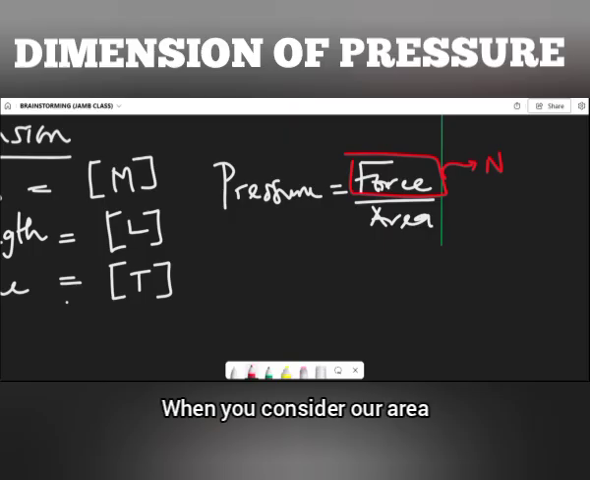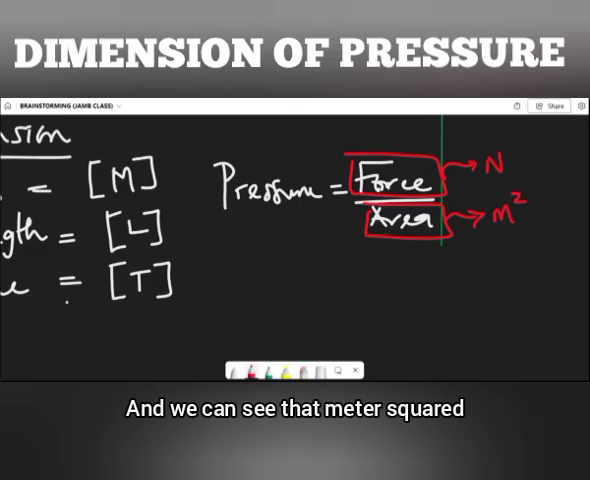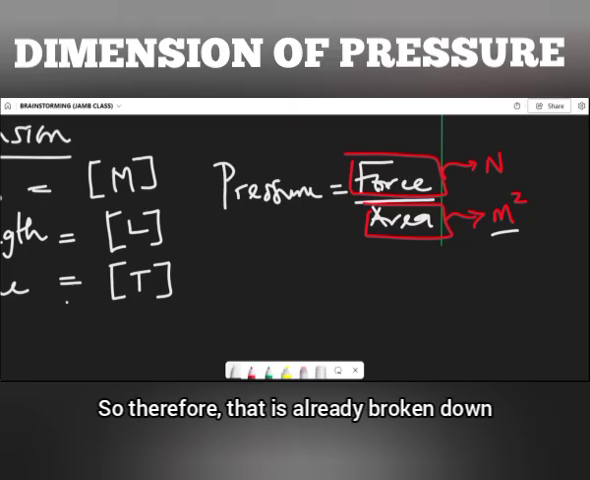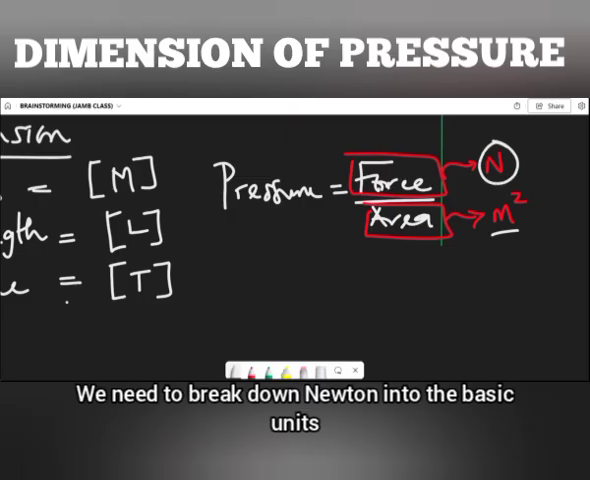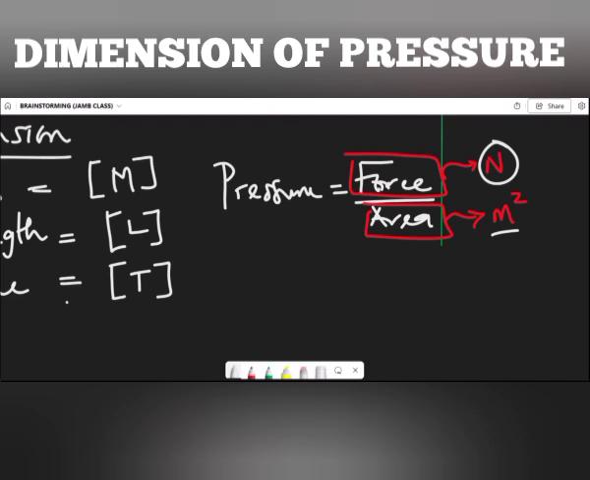Consider our area, which is in meter square. As you can see, meter is a quantity of length, so that is already broken down. So the real issue we have is our Newton. We need to break down Newton into the basic units, which are kilogram, meter, and seconds. So let's see what we can have.